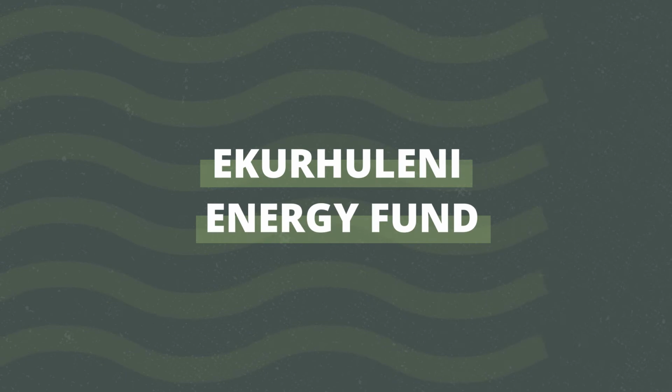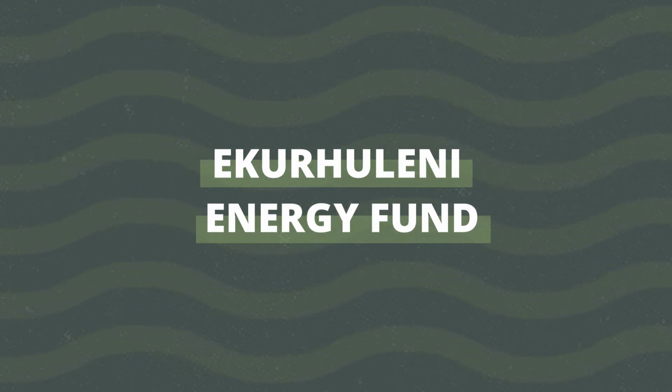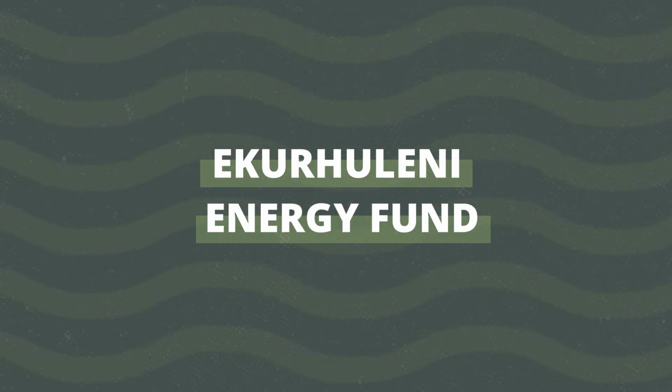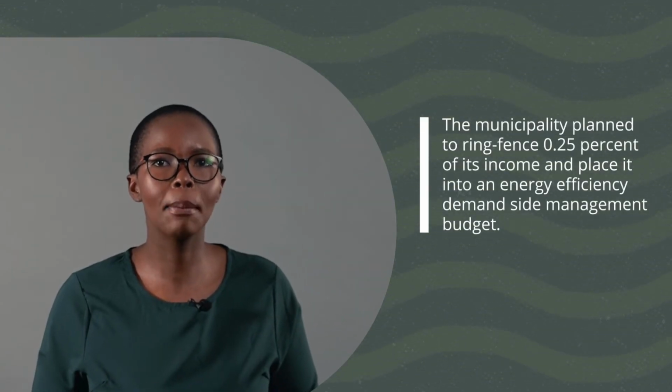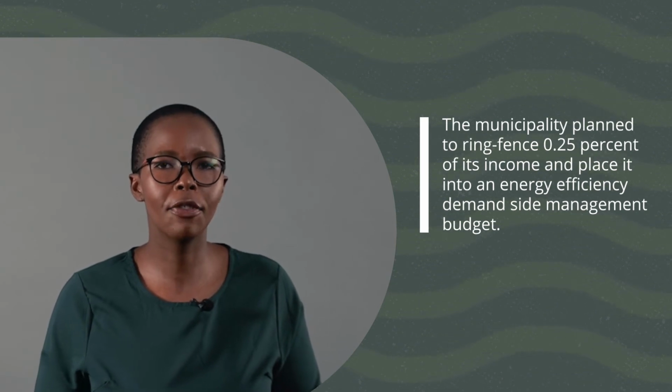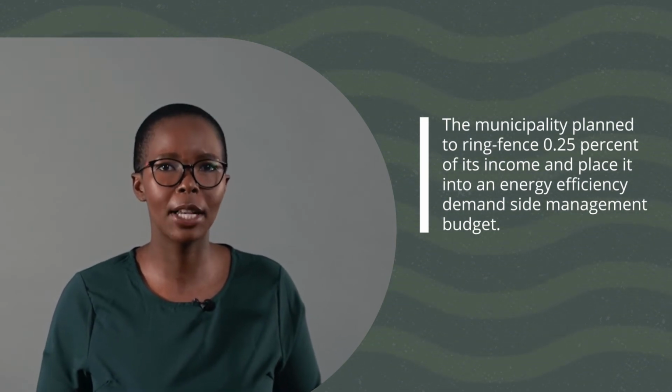We'll now look at the Guruleni Energy Fund as an example of good practice for funding climate action. The municipality planned to ring-fence 0.25% of its income and place it into an energy efficiency demand-side management budget that will only be used to fund critical energy efficiency and demand-side management projects.